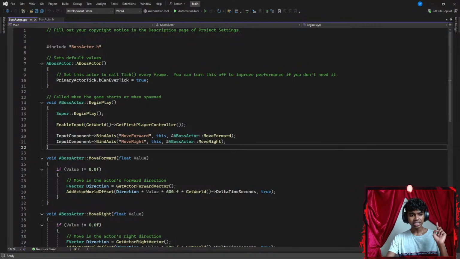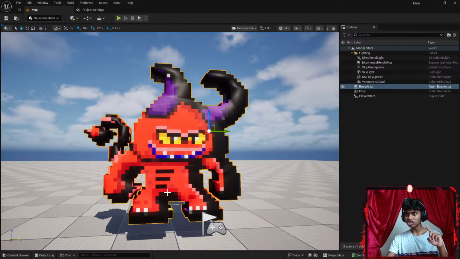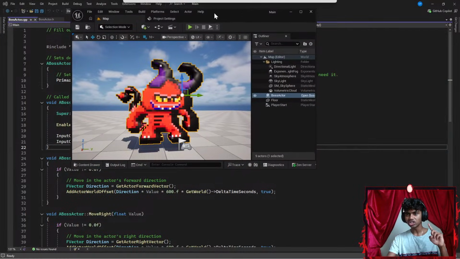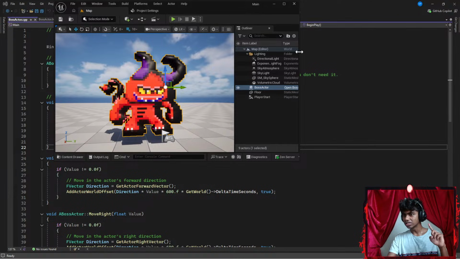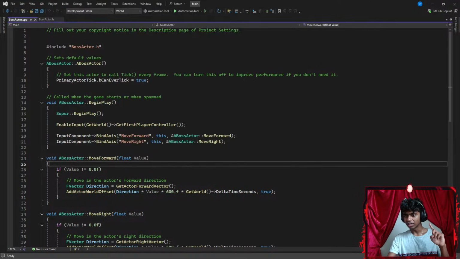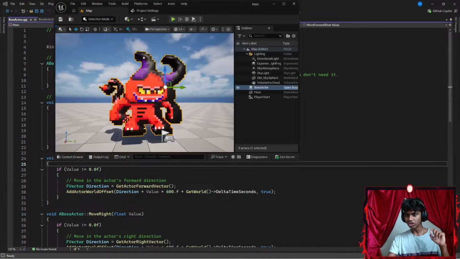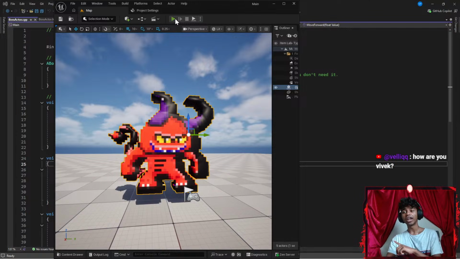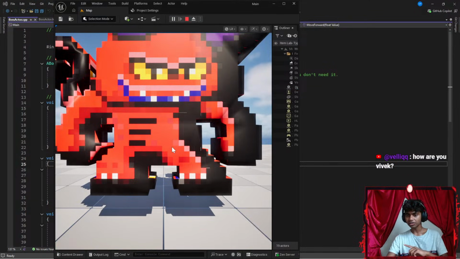Let's get some ChatGPT up here. Before that, let me actually get my Visual Studio here. I have Visual Studio and my Unreal Engine here, and maybe just decrease the size a bit so you guys can see my entire window. There we go. Let's go ahead and increase it from here. Whoops. Okay, because I want to show you guys what this actually does. Now, if I were to go ahead and run the code, let's see what happens.